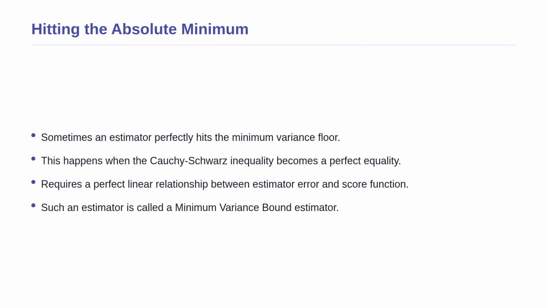This formula we just saw leads us to an important question. You might wonder when an estimator actually hits this absolute minimum floor. When does the variance exactly equal 1 over the Fisher information? In mathematics, the proof relies on the Cauchy-Schwarz inequality, which becomes a perfect equality if and only if the two variables involved have a perfect linear relationship. Therefore, the Cramer-Rao lower bound is attained only when the estimator's error is directly proportional to the score function. When this happens, we call it a minimum variance bound estimator.